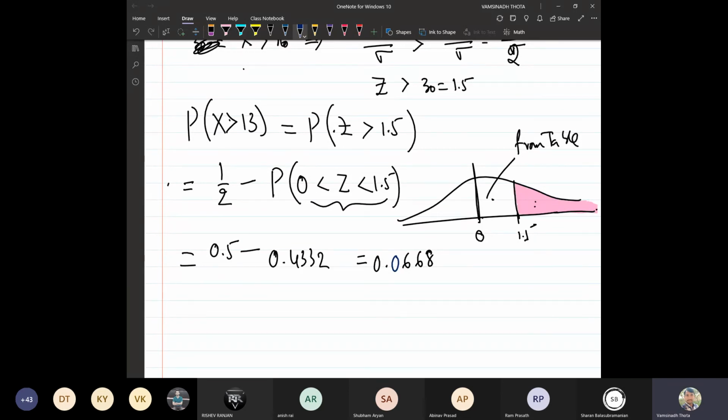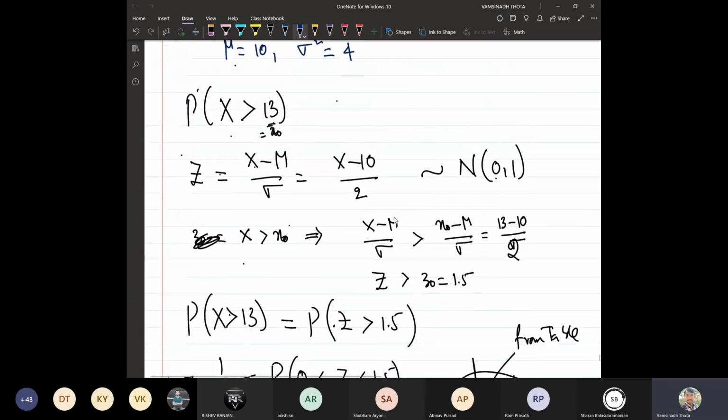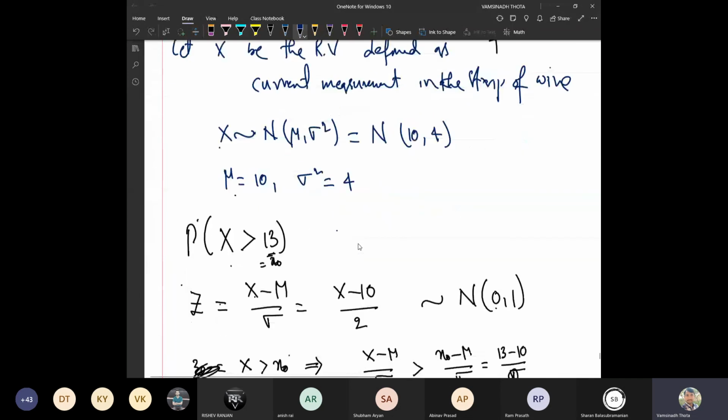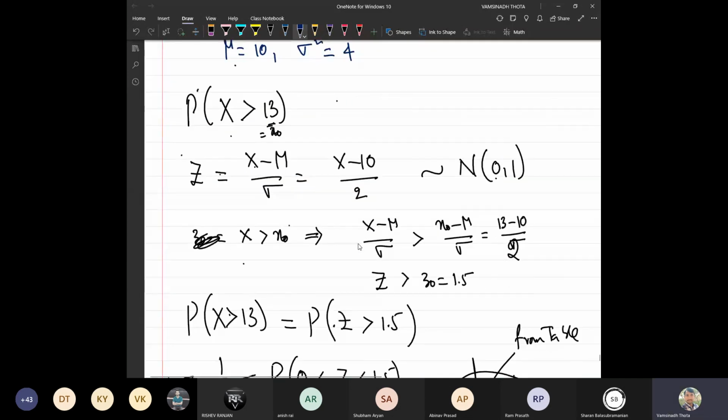In fact, the data is the same, but here itself I can ask many questions. The data is everything the same. Here also, what I can ask is: what is the probability that the temperature lies between 8 and 12?